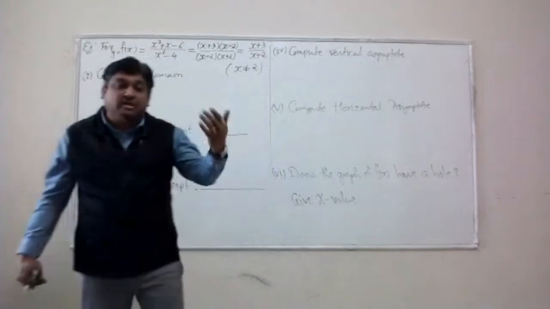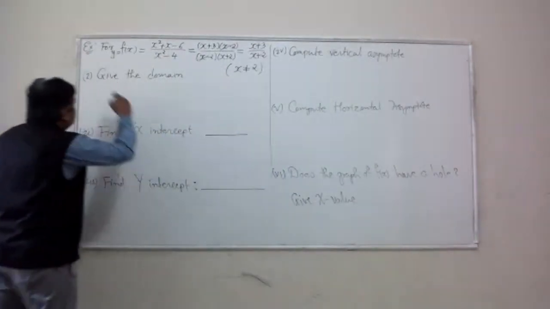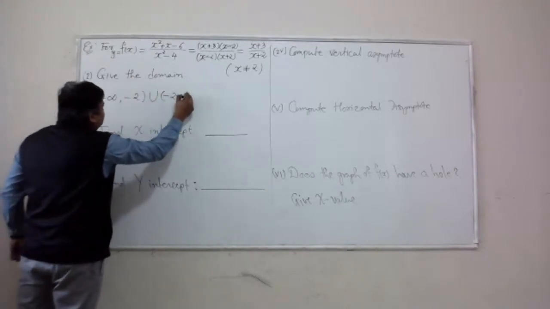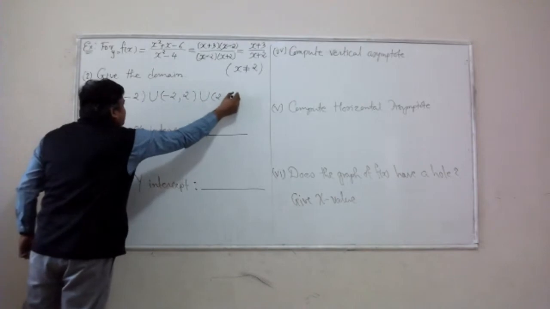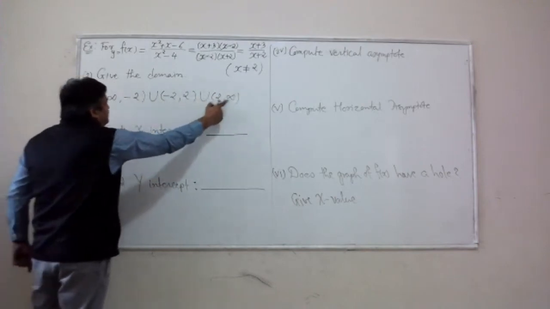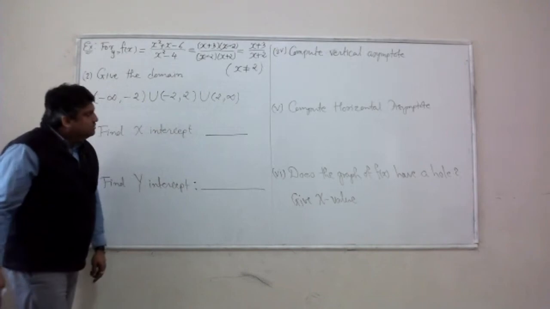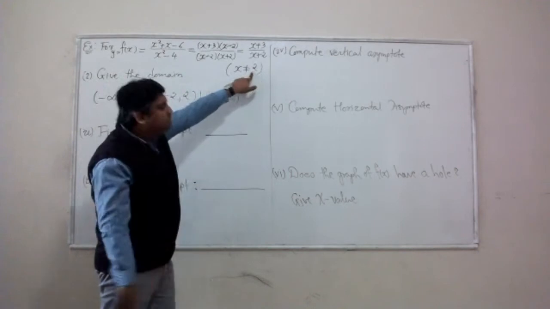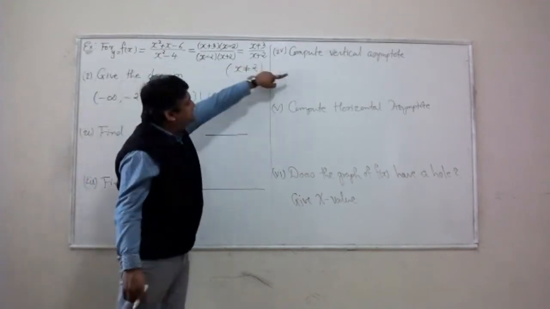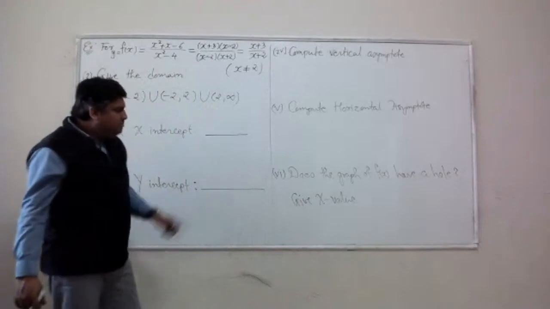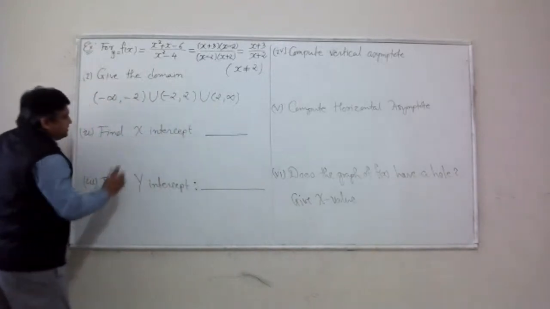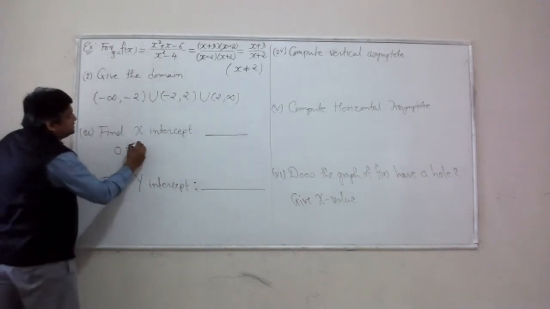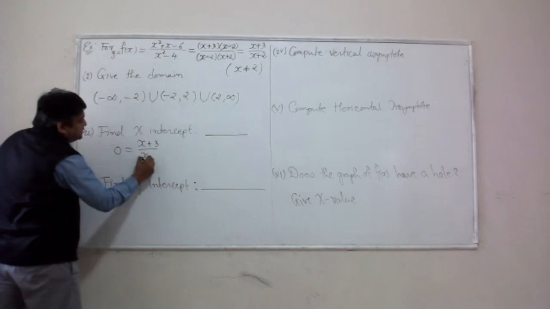These are the bad inputs that create 0 in the bottom. Well, so that gives me an opportunity to write down the domain of my function. And the domain is negative infinity to negative 2, negative 2 to 2, and then 2 to infinity, right? There are two bad inputs. At one bad input, the function has a hole. The other bad input refers to a vertical asymptote, right? Okay, compute the x-intercept. How do we compute the x-intercept? Set y equal to 0 and solve your function for x.